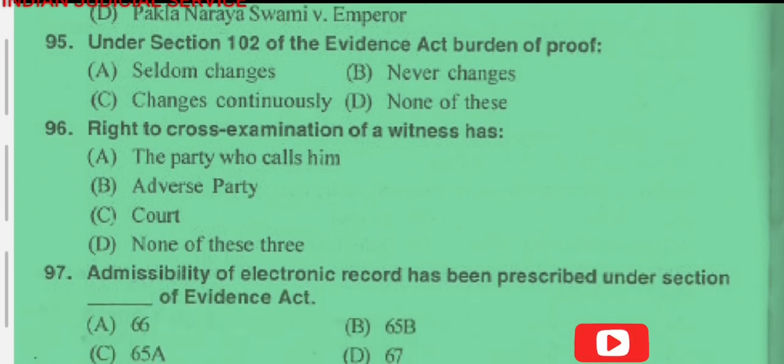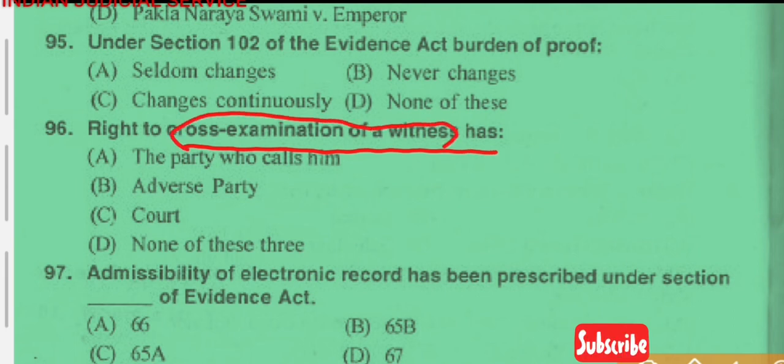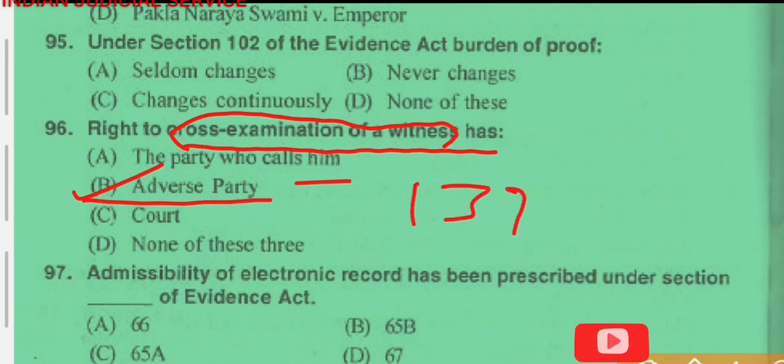Now question number 96. The right to cross examination of a witness has. So cross examination of a witness is by the party who called him, the adverse party, option C court, none of the above. So clearly the answer is option B, adverse party, and this is provided in section 137. Section 137 deals with the examination of a witness by the adverse party, which shall be called the cross examination, and the examination by the party who called the witness is called examination in chief. So the answer of this question is option B.